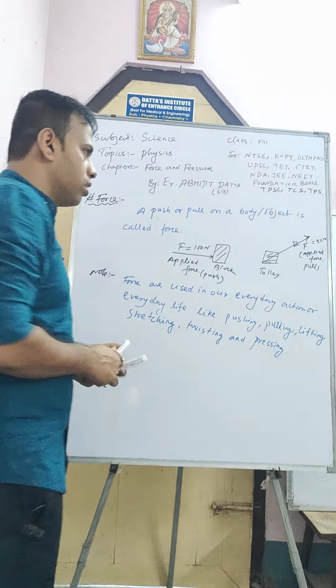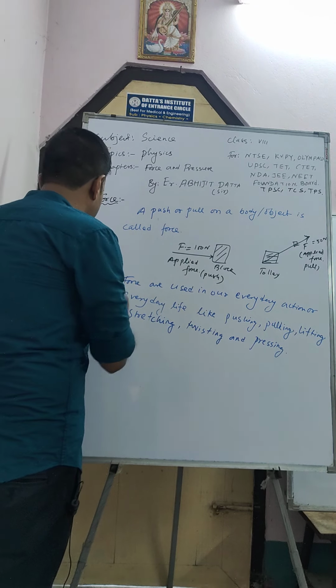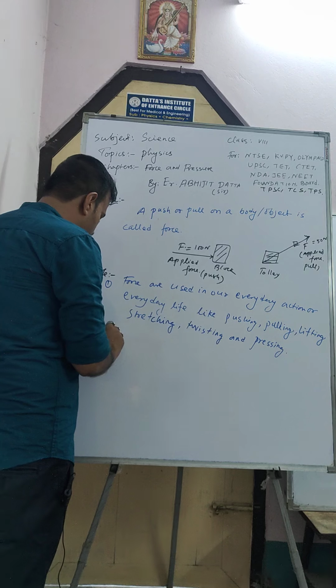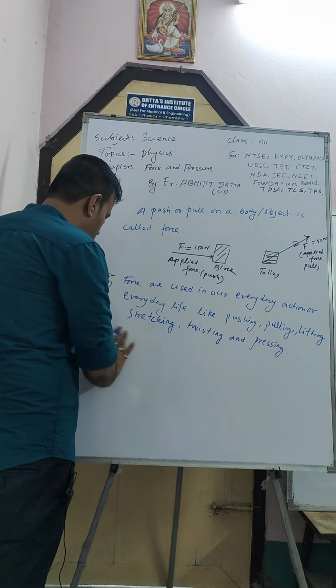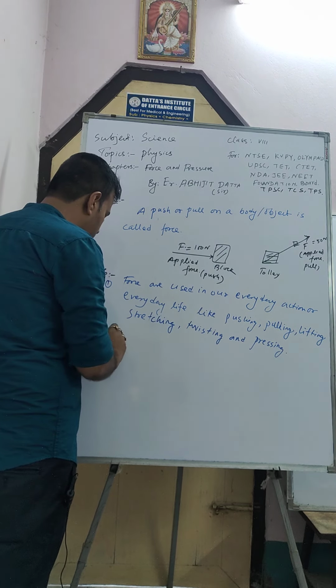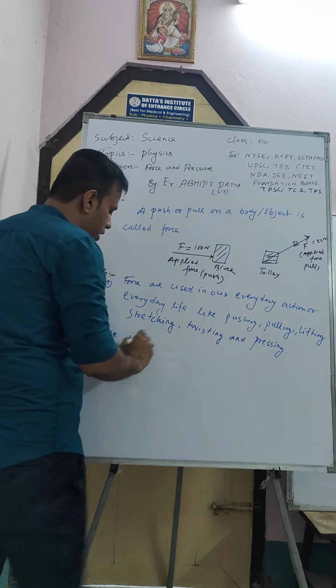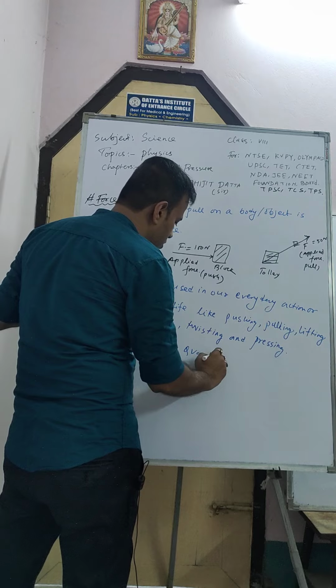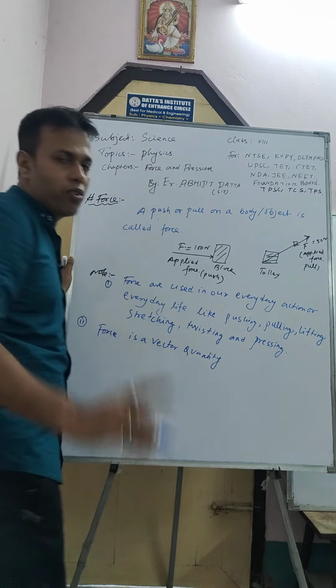Now another point, note: this one is 1 and this one is 2. Force is a vector quantity. What is a vector quantity? I will explain later.